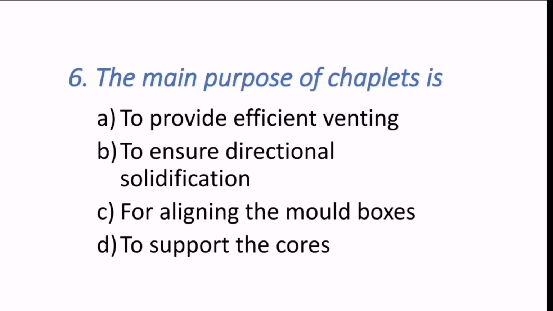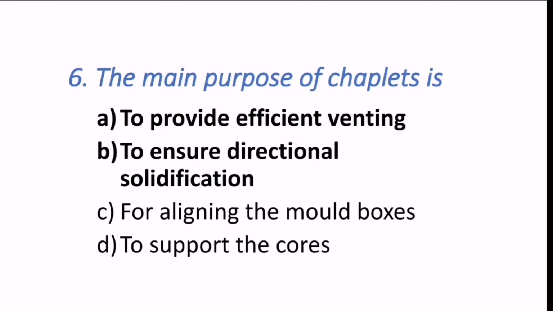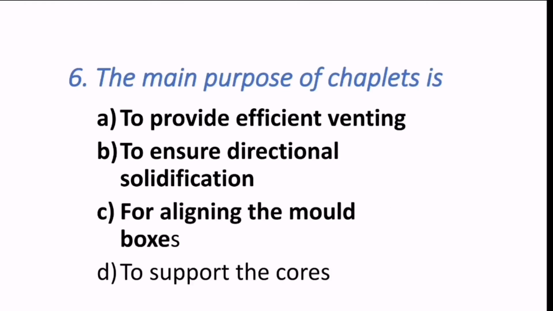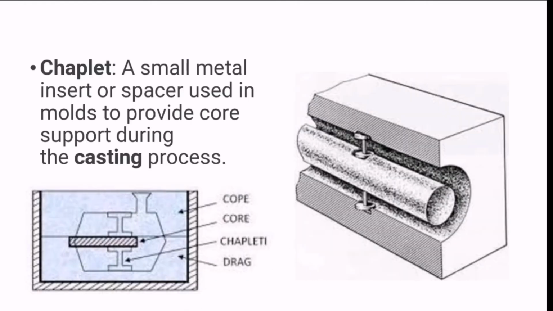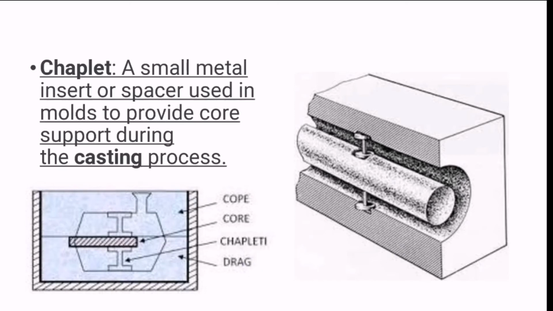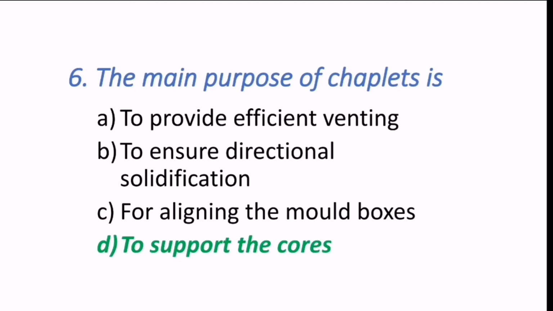Sixth question reads, the main purpose of chaplets is. What is chaplet? It is to provide efficient venting, or to ensure directional solidification, or to align the mold boxes, or to support the cores. Here the chaplet is a small metal insert or spacer used in molds to provide core supporting during the casting process. Why is it used? To provide the core supporting, like in the figure. So it is to support the cores. Hence the correct answer is D, that is to support the cores.